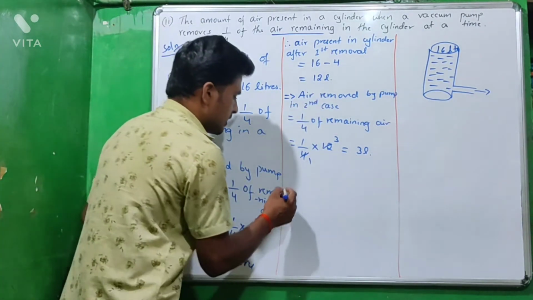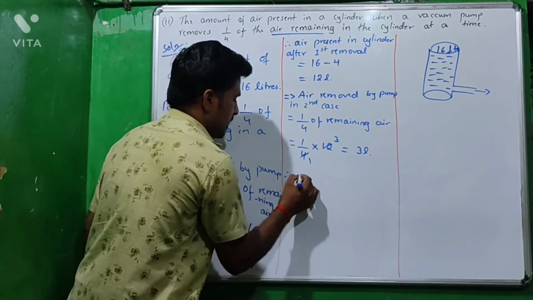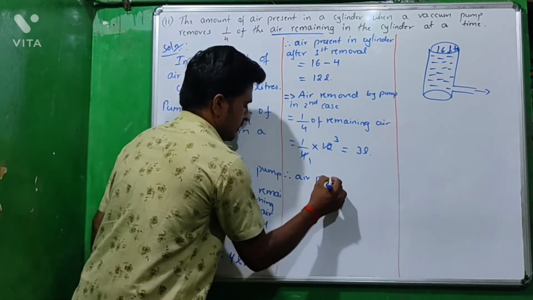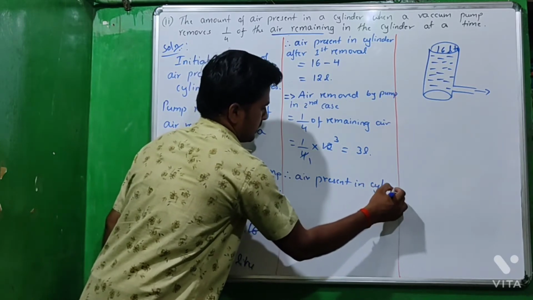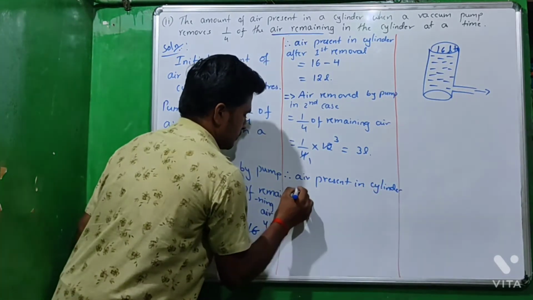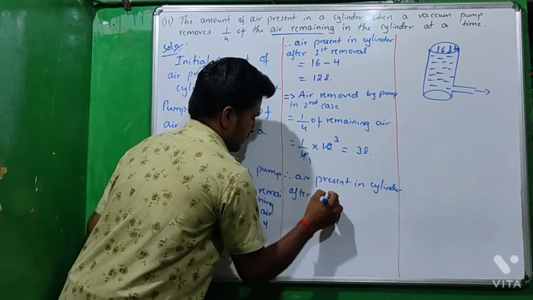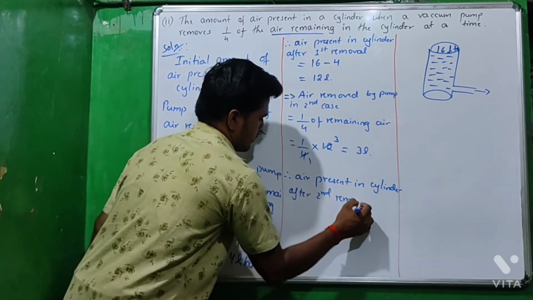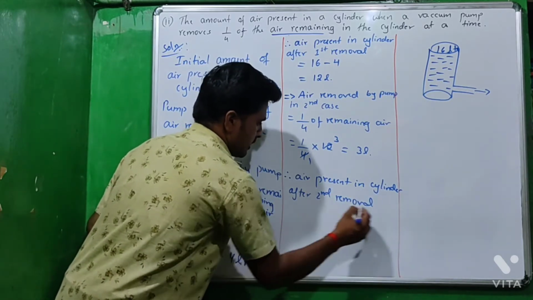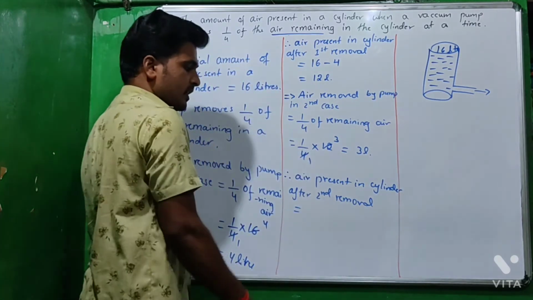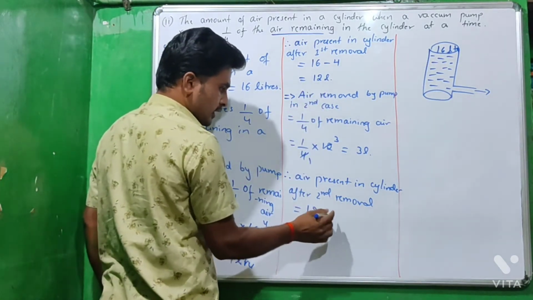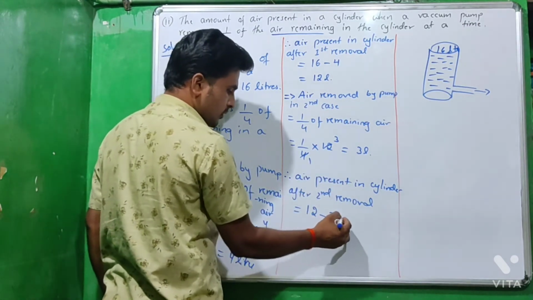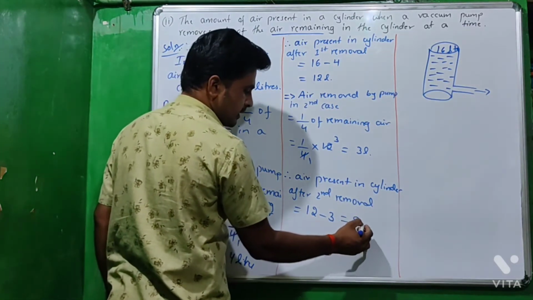So therefore air present in the cylinder after second removal equal to, the initial amount is 12 liters, it removes 3 liters, so 12 minus 3 is 9 liters.